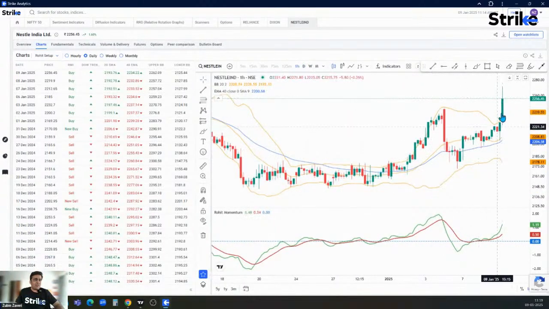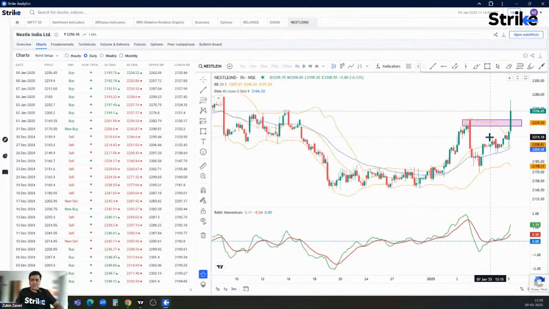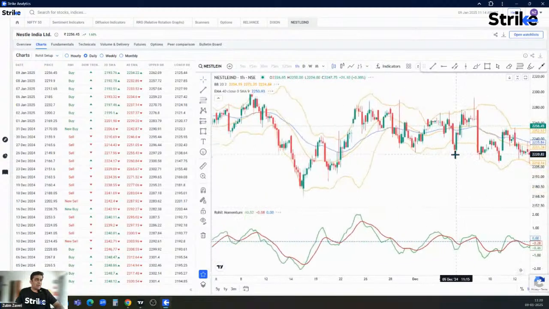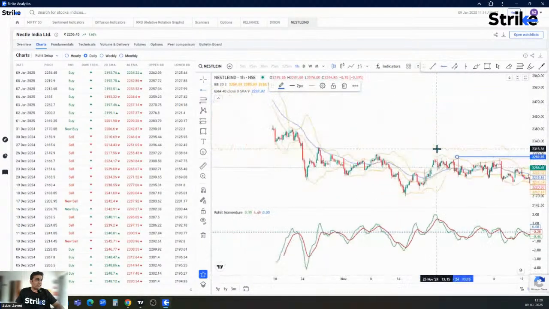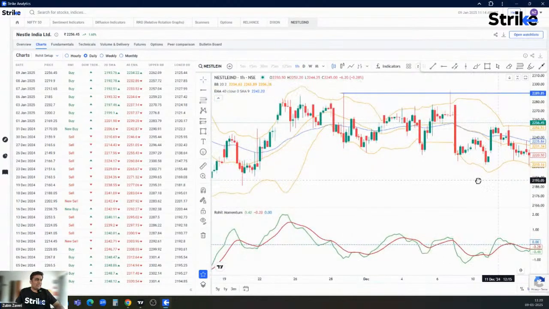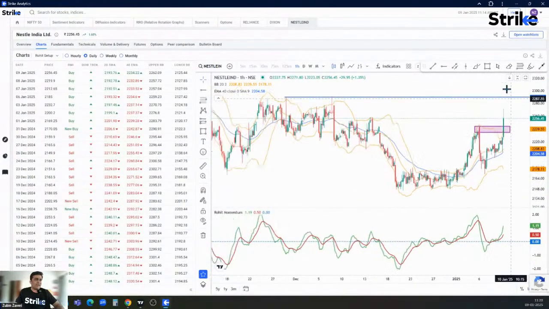On the hourly chart, the momentum has started, and it has crossed above its previous top over here. So this area would act like a support level. All right, and you can see some upper shadows over here. This indicates some resistance level. We'll put up some resistance levels over here. So 2289, 2290 would tend to act like a resistance level for Nestle India. All right.